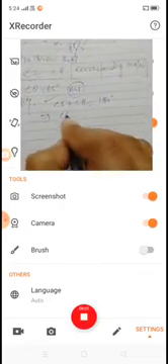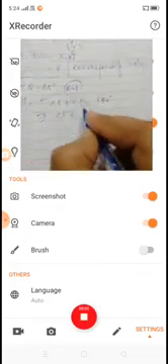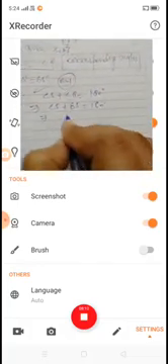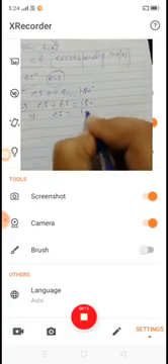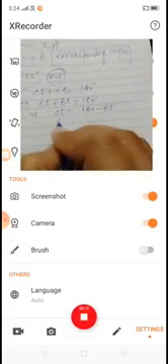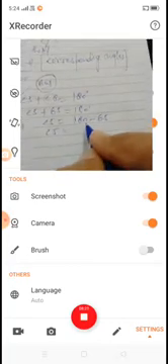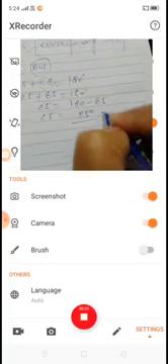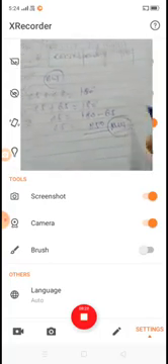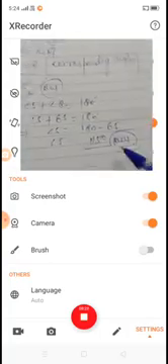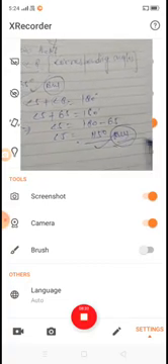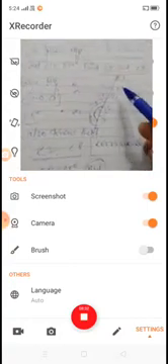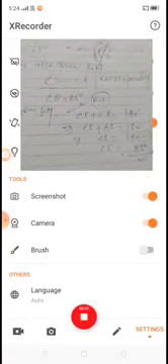So we have angle 5 plus angle 8 equal to 180, and angle 8 is equal to 65, that is angle 5 is equal to 180 minus 65, which is equal to 115 degrees. This is one answer. So we have angle 8 is equal to 65 degrees and angle 5 is equal to 115 degrees. These are the answers. Okay, so dear students, we solve that type of questions in this way.